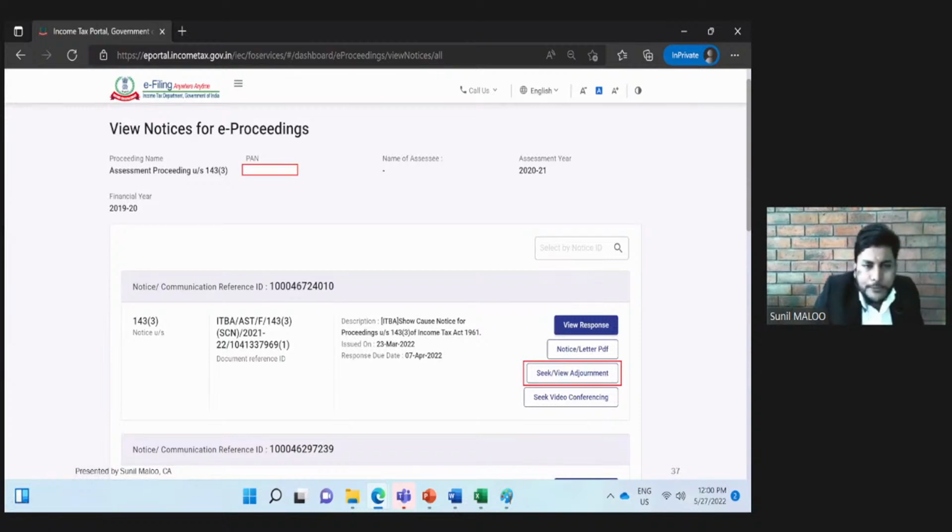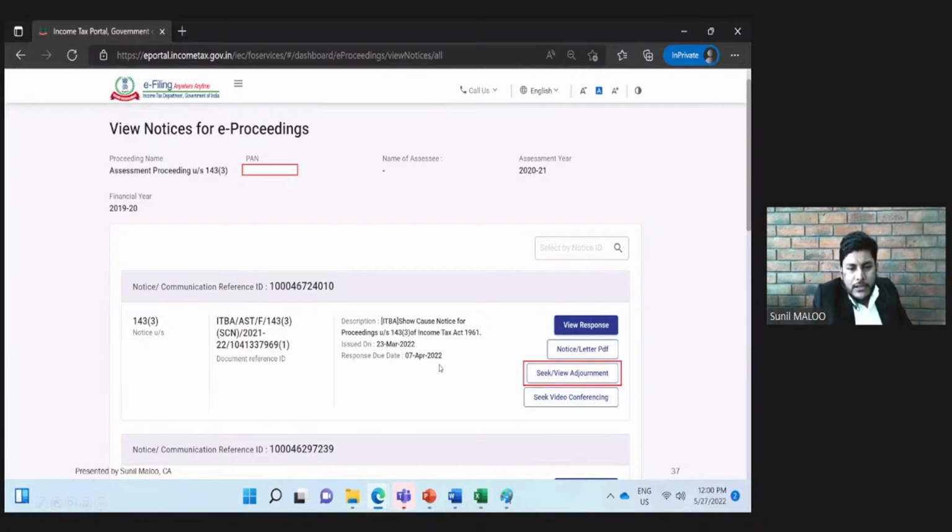Next important point is option 2, seeking the adjournment. Suppose the time given is from 23rd March to 7th of April, but till the 7th of April, the assessee has not given some details, or there was some medical issue, or the assessee or even the chartered accountant was out of station due to some preoccupations. Then there is an option of seeking an adjournment.